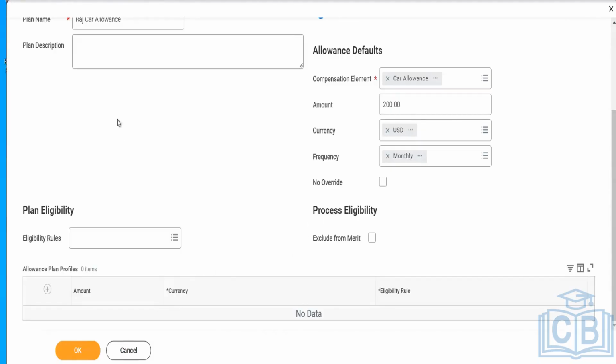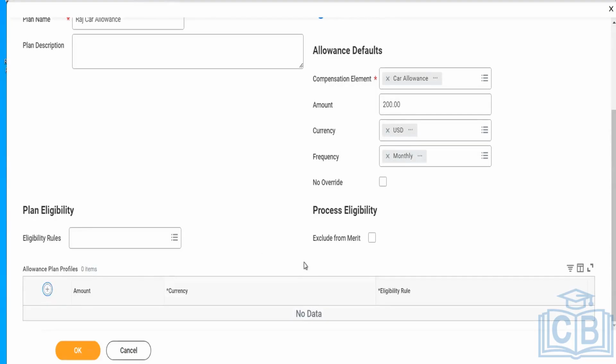Now let's talk about a car allowances plan where the company is located in multiple countries, and they want to give this car allowance to two or three of the countries they are in. We are not supposed to create three separate plans, like car allowances for US, Australia, Canada, and Germany. That is not mandatory. We can do that in the same plan, creating one compensation plan for multiple countries.